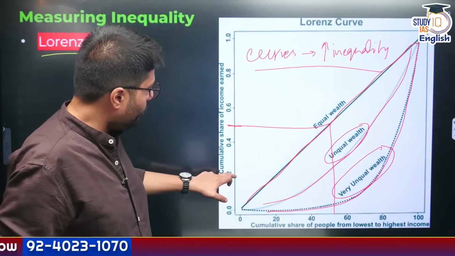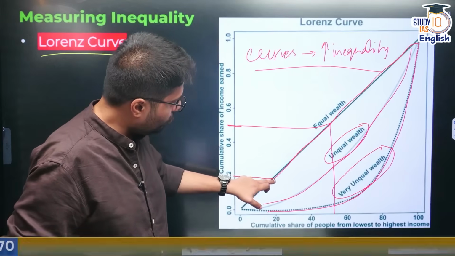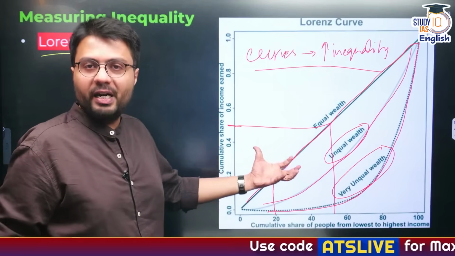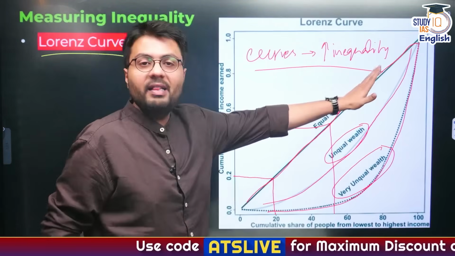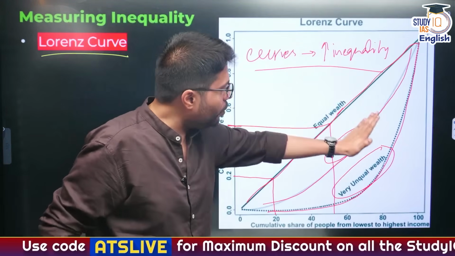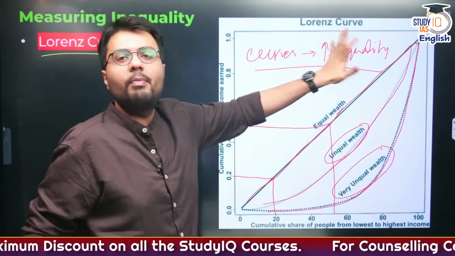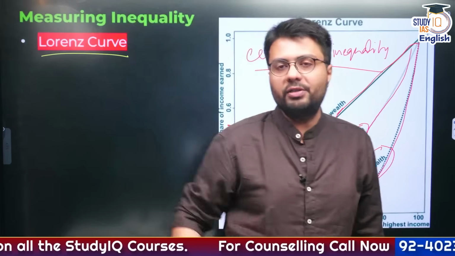So here, if 20% of the nation's wealth is concentrated in 20% of the population, this means perfect equality. So this is the straight line that highlights equality, and as we go downwards, or as the line gets more curved, the amount of inequality increases, and this is what the Lorenz curve is.